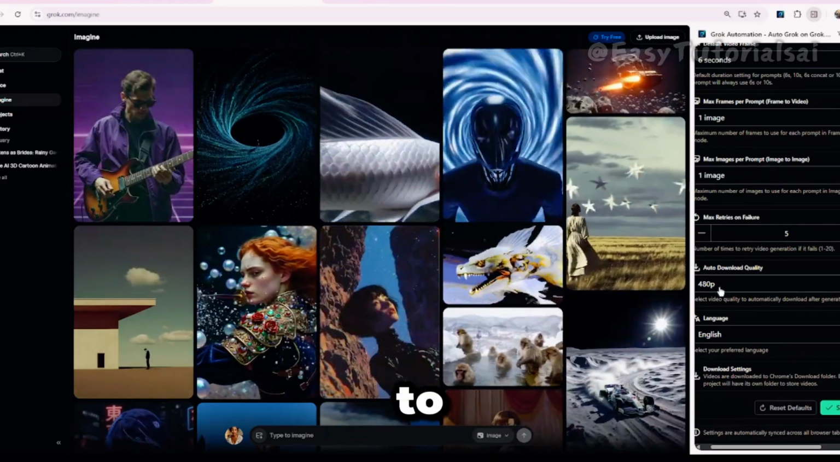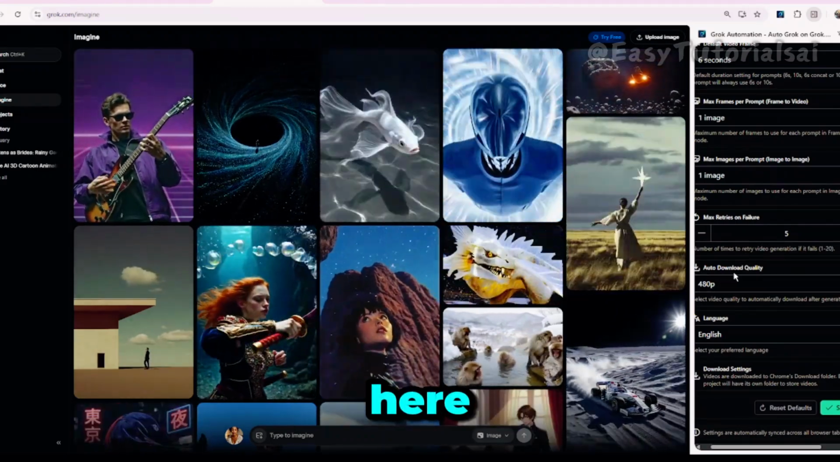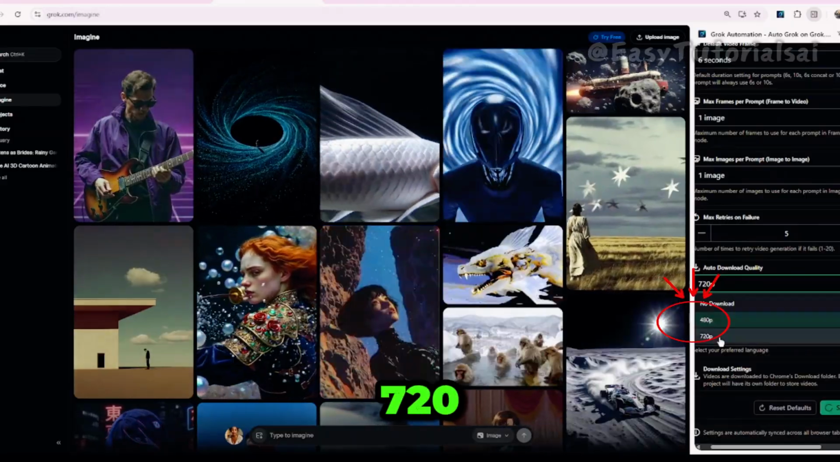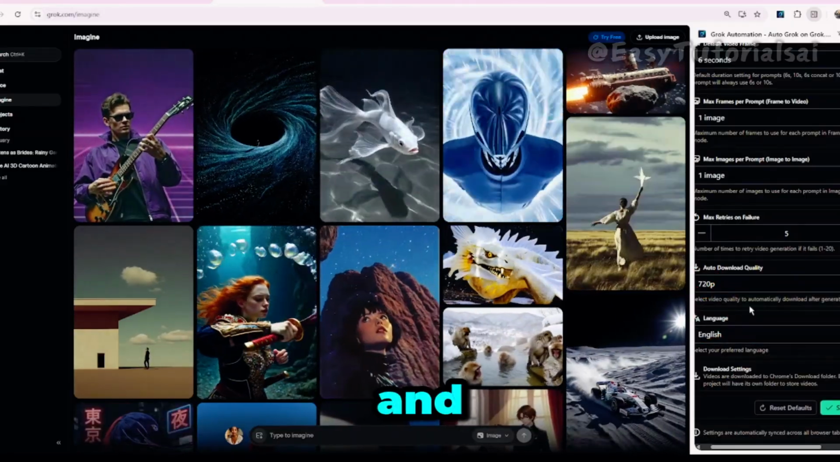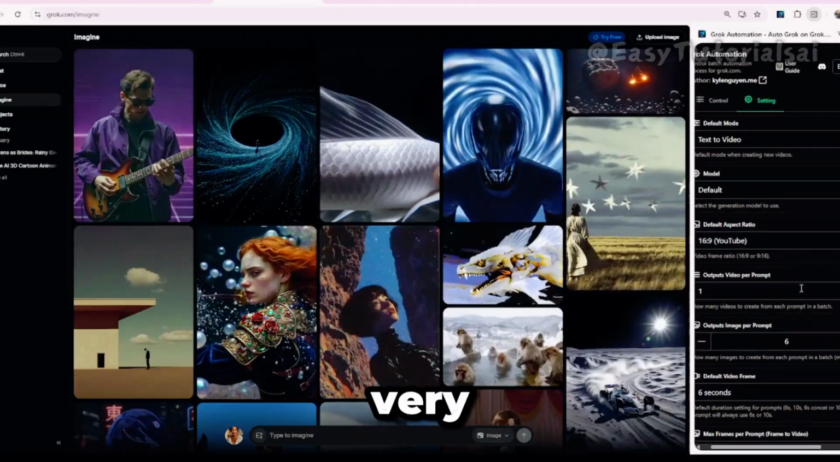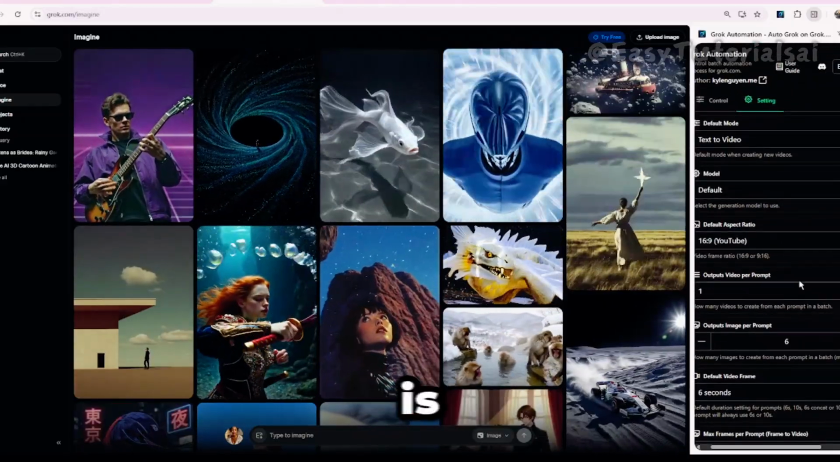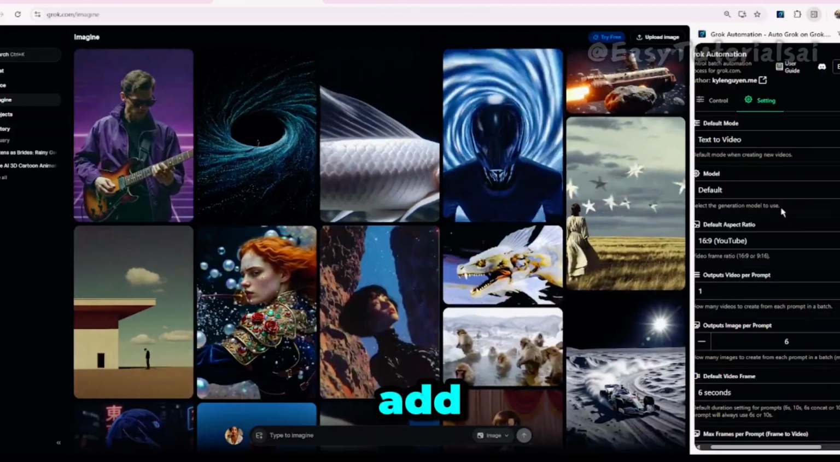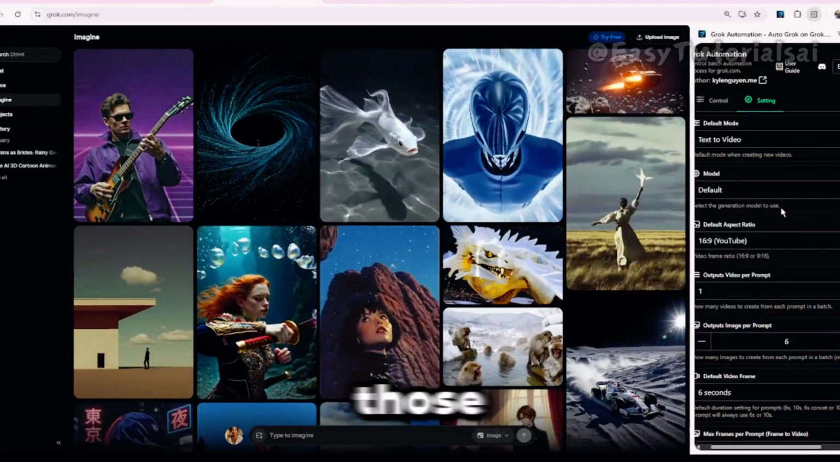Now the next thing you need to change here is the quality. So choose the highest quality, which is 720. Okay, and the language is English. Guys, let me tell you, this is very, very good, because not only is it going to give you the video, it's going to add the sound, it's going to do all those good things.